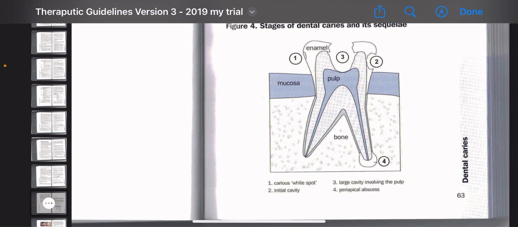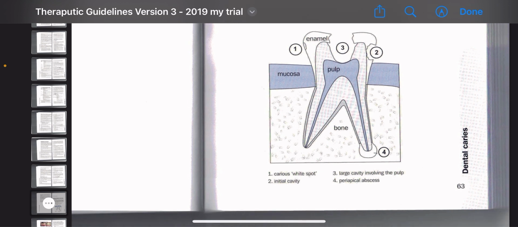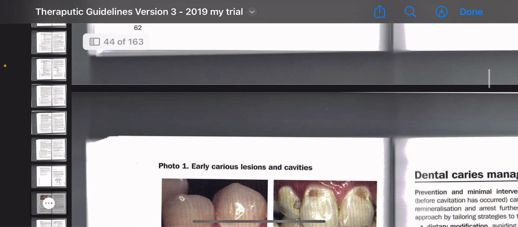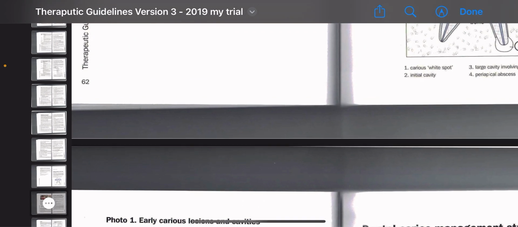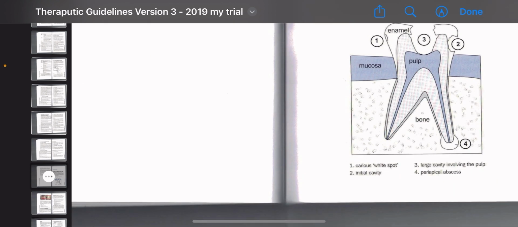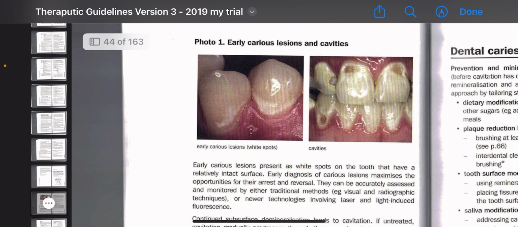What will we do in such cases? If there is a caries white spot, we are not going to replace it. We just give the remineralizing agent like fluoride. Now, in stage two, if an initial cavity occurs, you have to restore this cavity. Then the large cavity involving the pulp, and fourth the periapical abscess. This is the simplest thing and dentists know this very easily, so I skip explaining that.